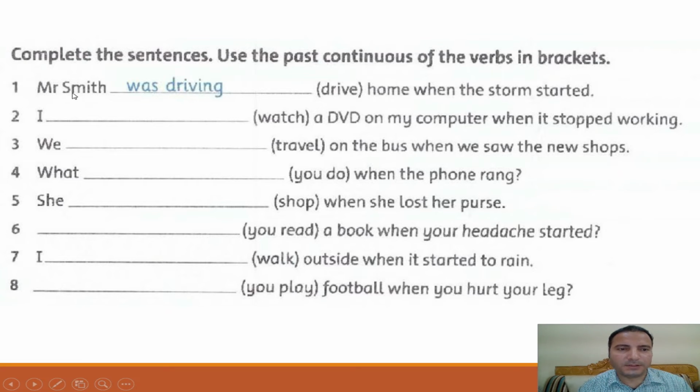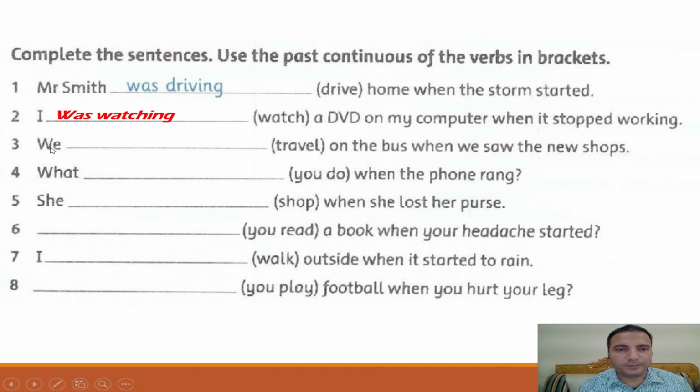Number one, Mr. Smith dash drive home when the storm started. I use the past continuous form of the verb drive. Here the subject is singular, so I use was. Mr. Smith was driving. Number two, I dash watch a DVD on my computer when it stopped working. Also the subject here is singular, so I use was watching.